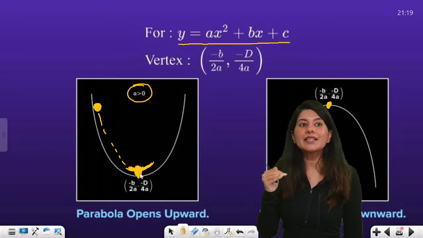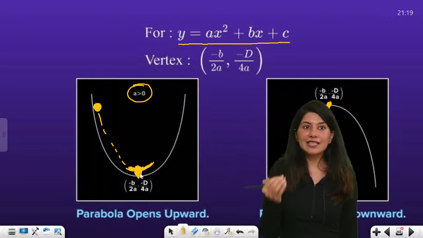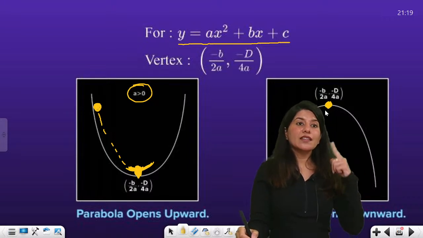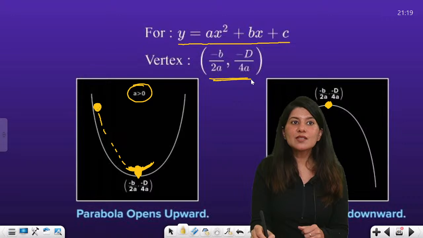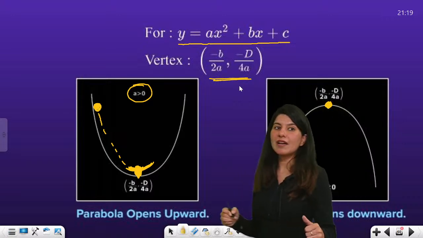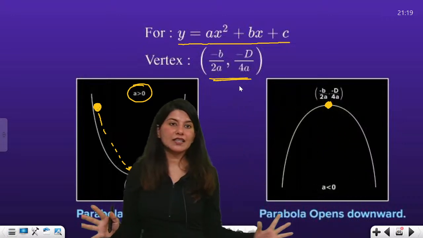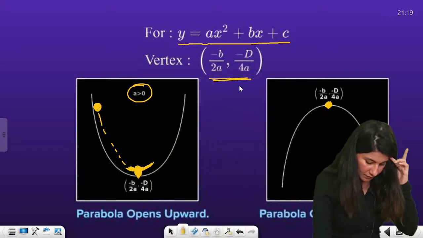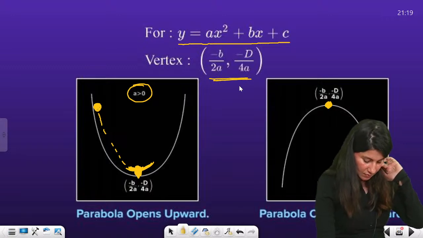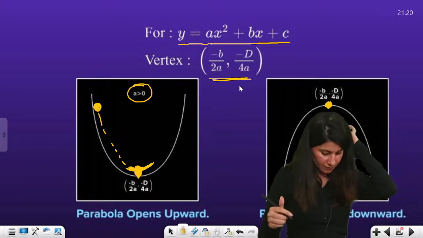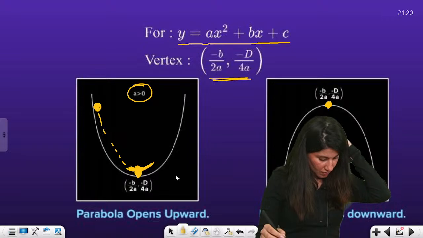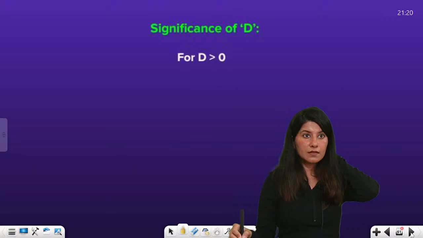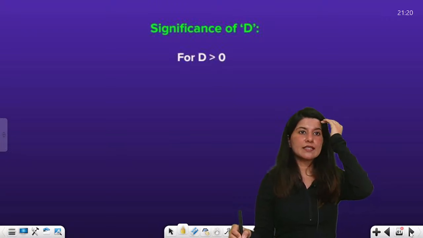This lowest point in that parabola is the vertex, and in the other parabola the highest point will be the vertex, right? And the coordinates of the vertex will be minus b by 2a comma minus d by 4a, the x comma y coordinate, right? So I hope you remember these 2 points, very important. Okay? Clear? Right? Yes?